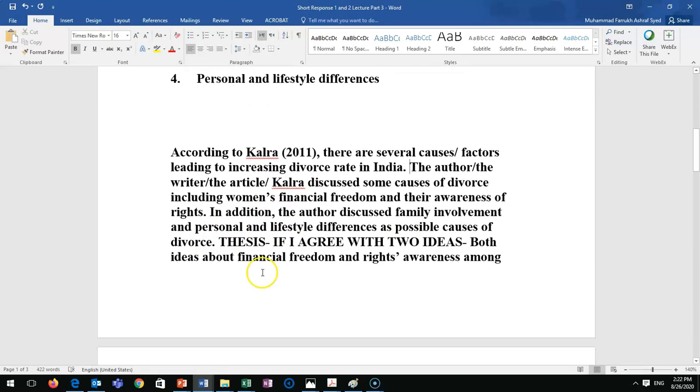Next part is your thesis statement. And in my previous lecture, I showed you the structure of all paragraphs. So the structure of thesis is you have 2 things. The 2 ideas you selected. It could be 2 main ideas, 2 subpoints, 1 main idea and 1 subpoint. And your position. You agree with both of them, you disagree with both of them, and you agree with one and disagree with the other one.